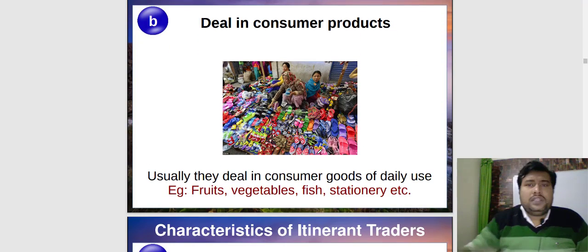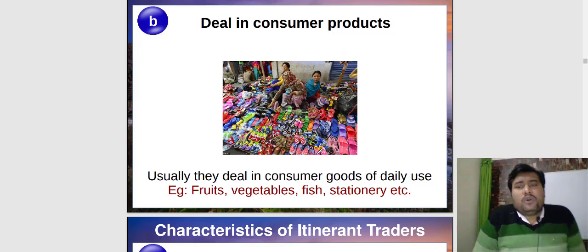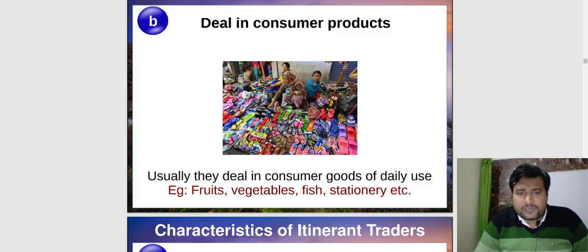Second, deals in consumer product. What is the meaning of consumer product? The products which are generally in daily use. Essential, you can say. That is considered as consumer product. Okay? Like fruits, vegetables, stationery, fish. You can see here the slippers are there.